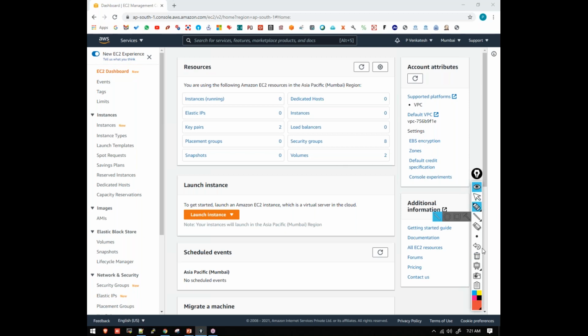Many people think that EC2 stands for Elastic Cloud Compute, and many people pronounce it that way. Let me write it here. EC2 service.